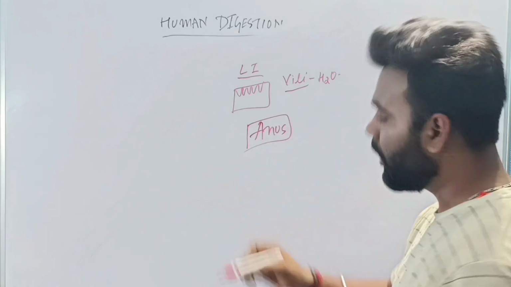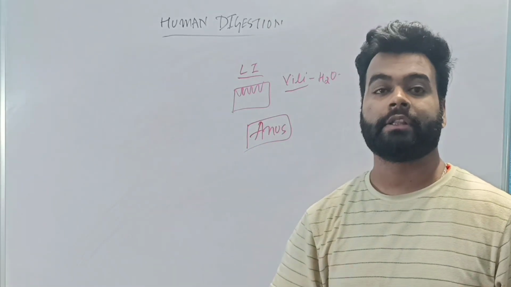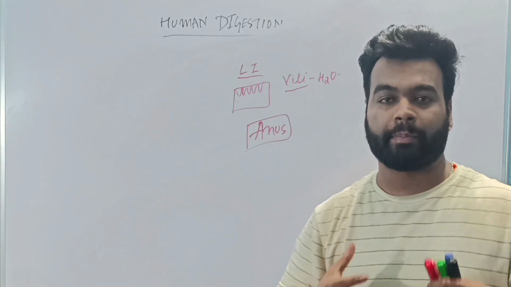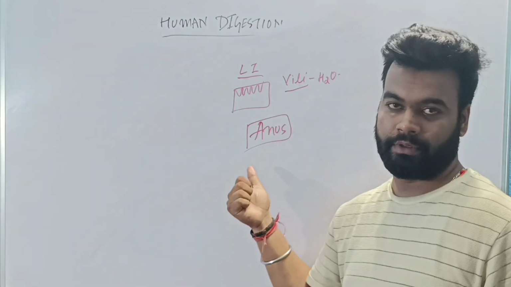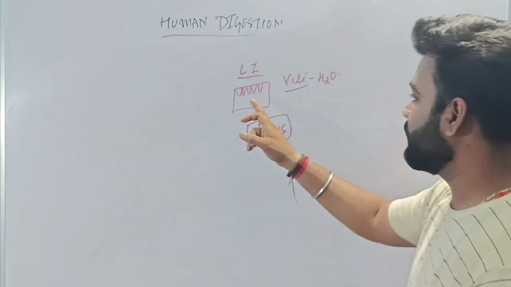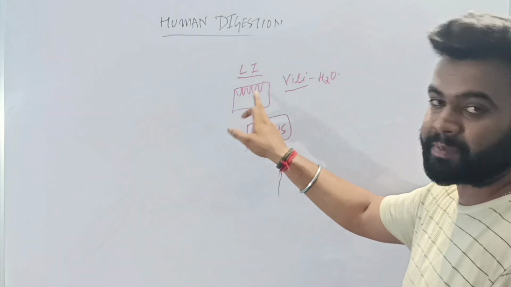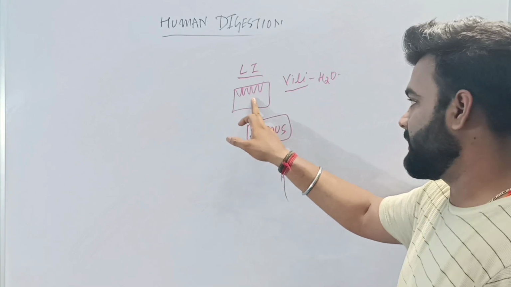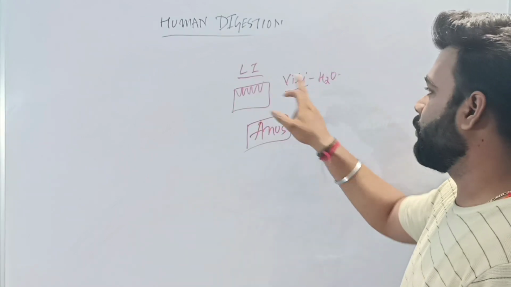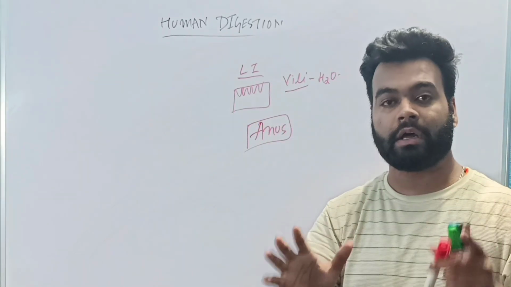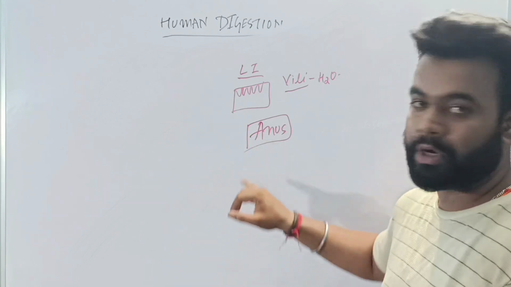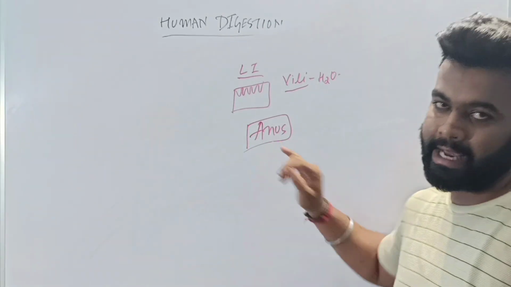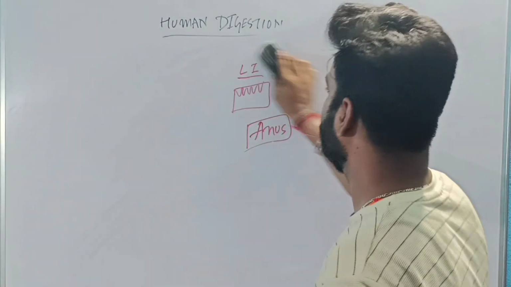So anus is the organ of the body from where the solid waste of our body is removed. Understood? So whatever is your undigested food which is present in the large intestine, the villi will absorb water from the undigested food and the undigested food will be removed out of the body with the help of the organ called anus. Is that clear? So this is your complete digestion.